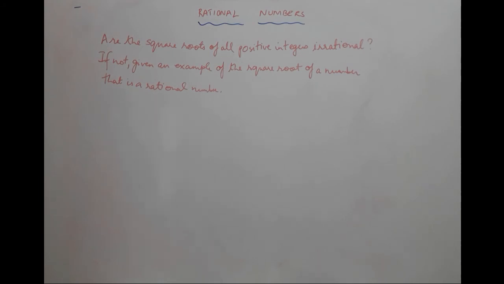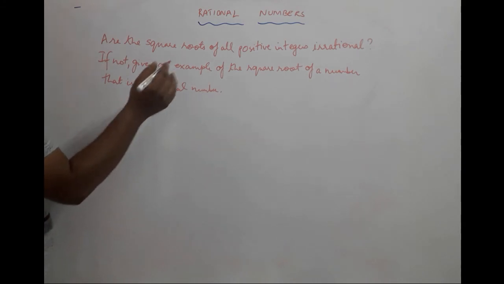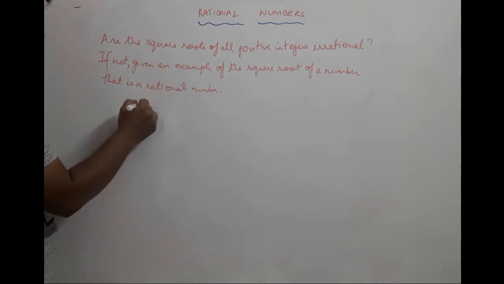The next question says, are the square roots of all positive integers irrational? If not, give an example of the square root of a number that is rational. No. We had mentioned in the first video what irrational numbers are. Irrational numbers are the ones with the square root, but not all of them.